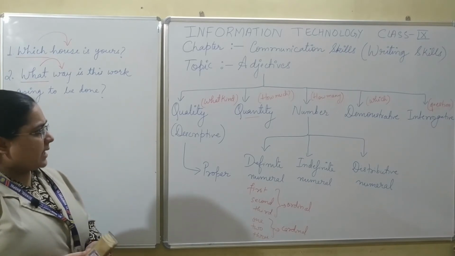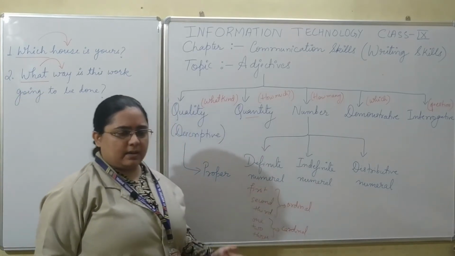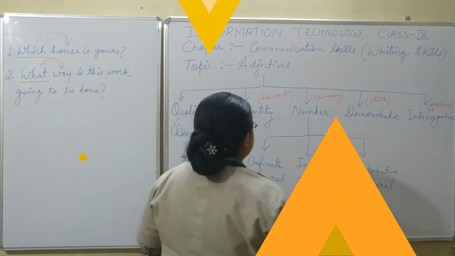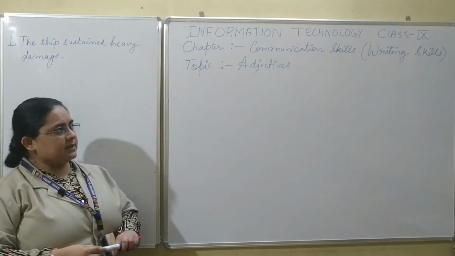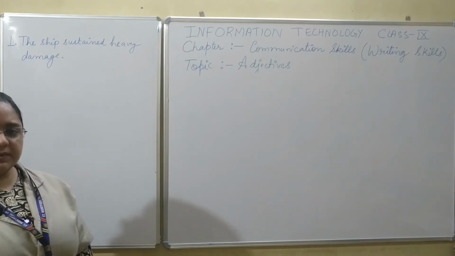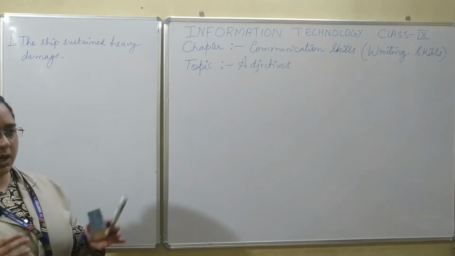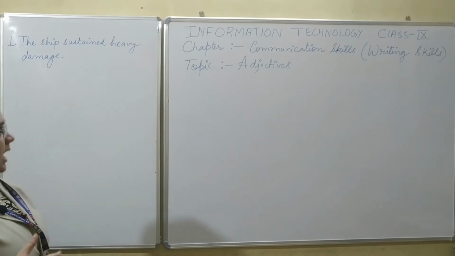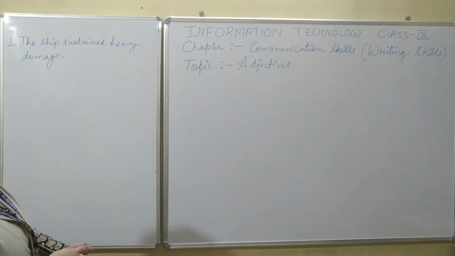So now students, that we have seen the different types of adjectives, we are going to solve some exercises related to them. As our question says, pick out the adjectives in the following sentences and specify what type they are. We had already discussed the types of adjectives. So now in this question we are going to take up one sentence at a time, and we are going to pick out the adjective and specify the type of adjective.